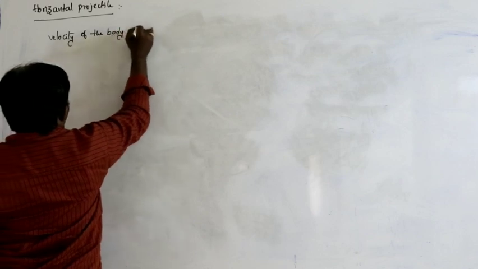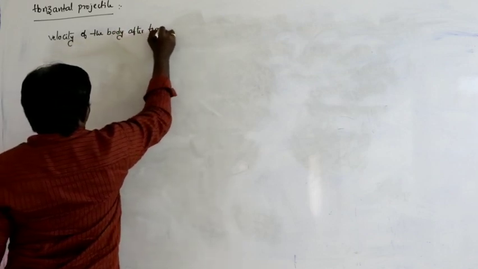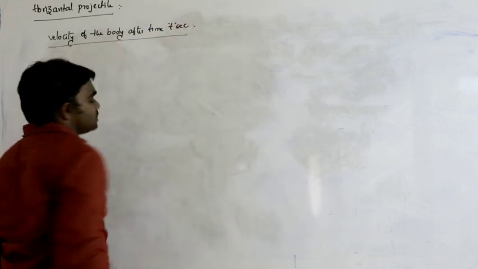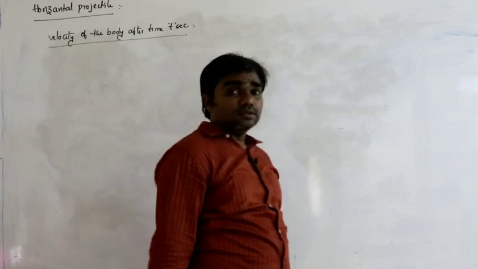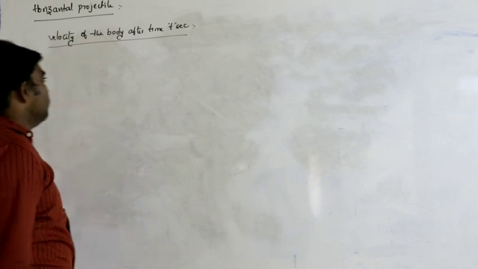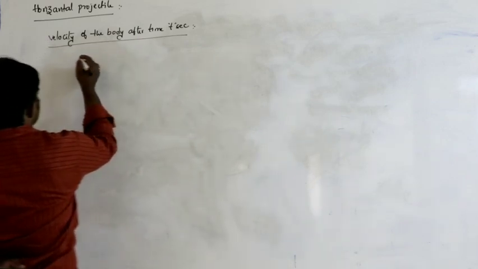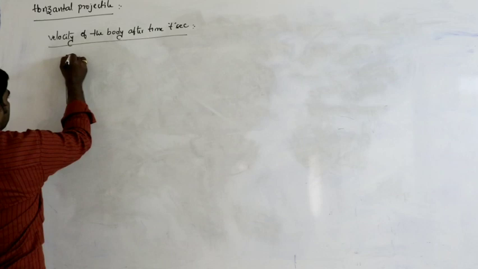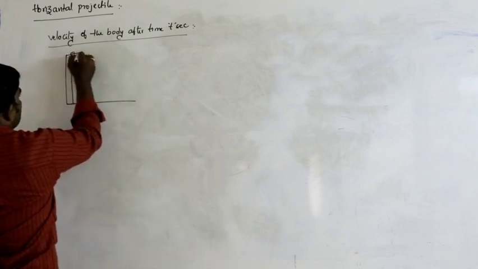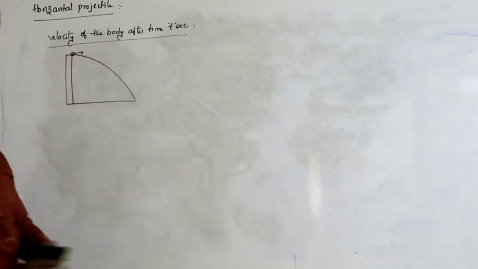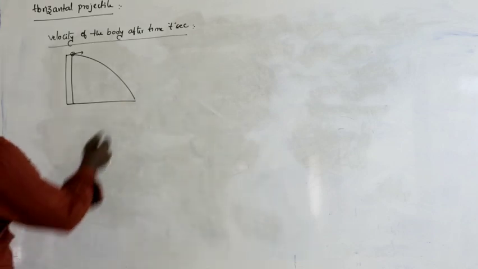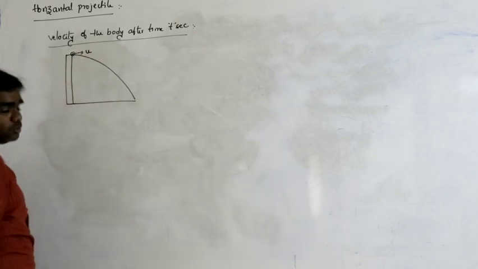Velocity of the body after time t seconds, where t seconds must be less than the time of descent. So here the body must be projected like this, the body projected along the horizontal direction. This is the path followed by the body. This is the initial velocity u.